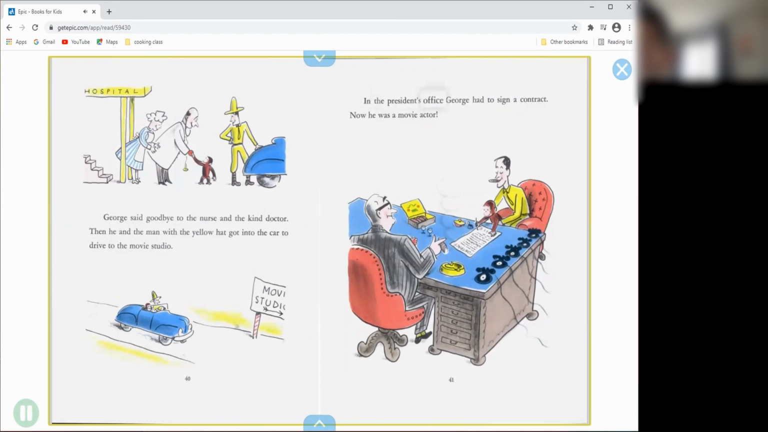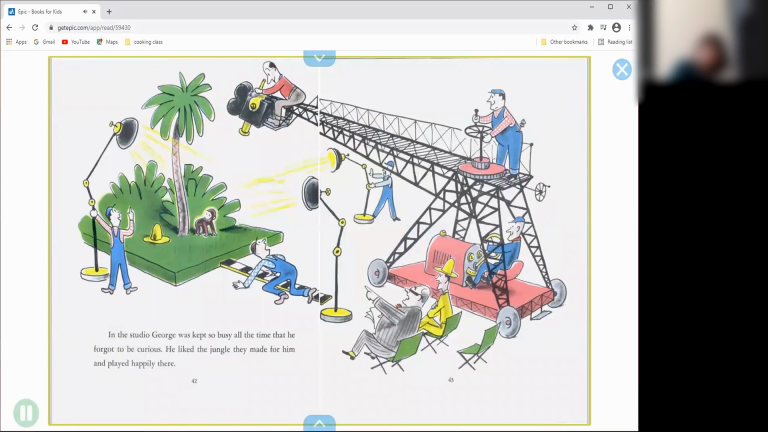In the president's office, George had to sign a contract. Now he was a movie actor. In the studio, George was kept so busy all the time that he forgot to be curious. He liked the jungle they made for him and played happily there.